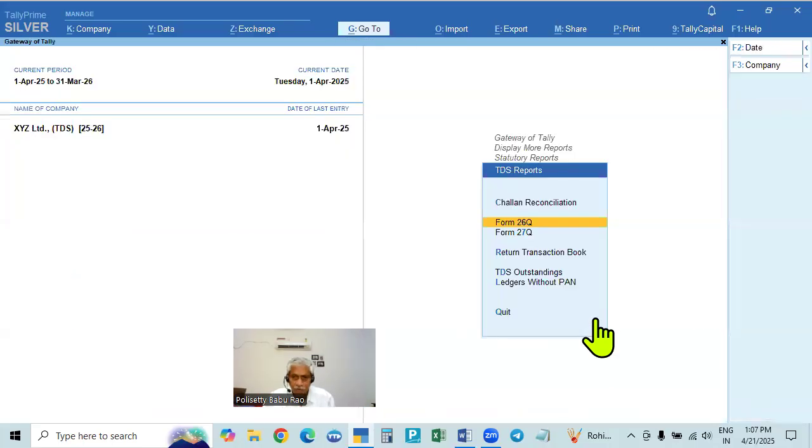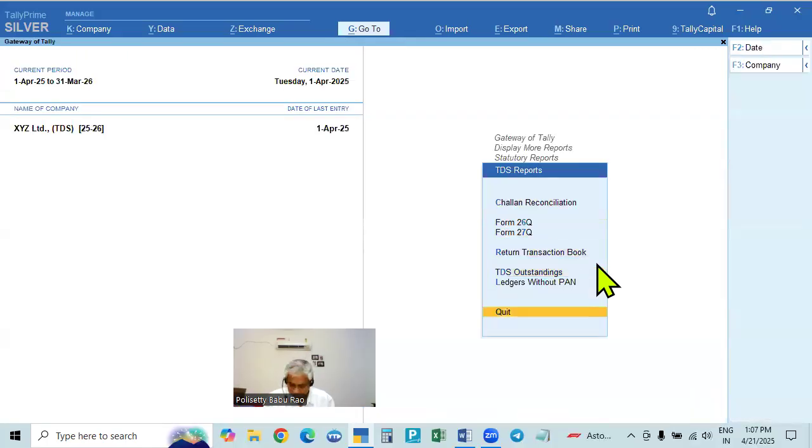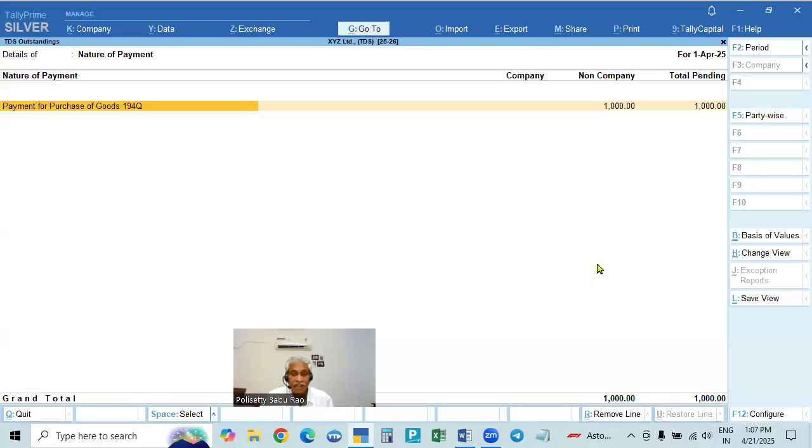If you go back, see here, TDS outstanding 1,000 rupees. And here the challan is not paid now, so no challan is showing. You know how to make the payment from the previous examples, which I showed many times. You can make the payment, take the printout and go to the bank, or on the income tax portal you can pay online by selecting e-payment of tax, then e-challan, e-TDS. The TDS challan will appear there. Fill it up and make payment online through the bank.